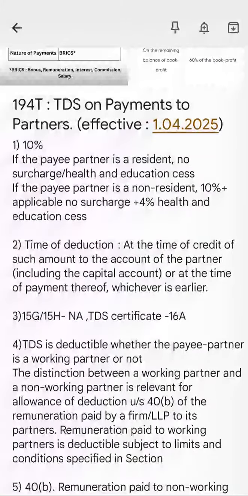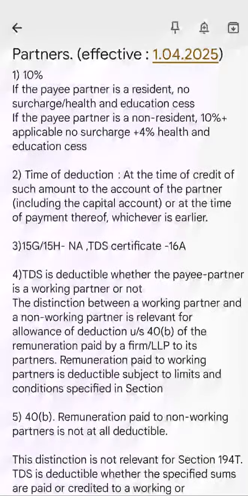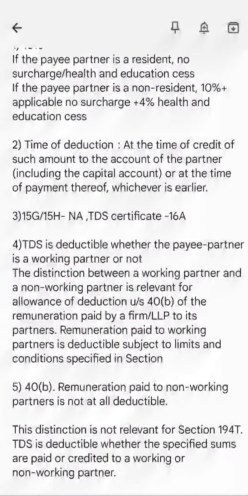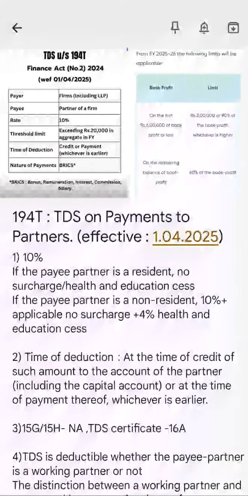So it is relevant for that. But for 194T, there is no such thing as whether the remuneration is to a working partner or not. There is no such distinction relevant for 194T. TDS is deductible whether the sums are paid or credited to a working partner or a non-working partner. So this section says that it doesn't care about 40B.